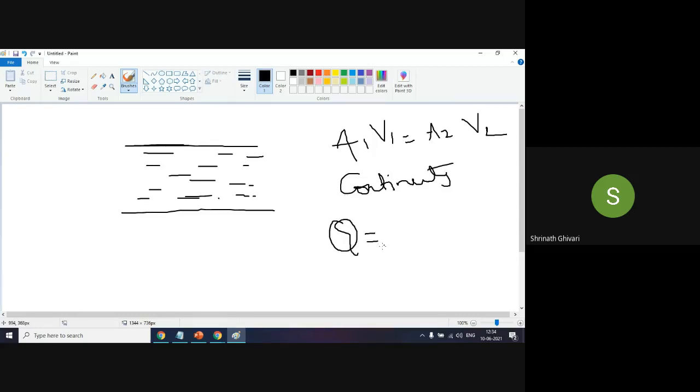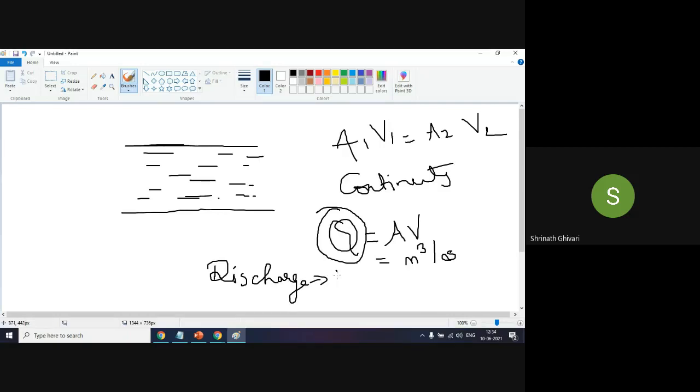I have told you something about discharge. Q equal to area into velocity. Right. Q is the discharge. Discharge means what? Its unit is meter cube per second, or the amount of fluid flowing through a section per second is called discharge. Discharge is also known as rate of flow, or also known as volumetric flow rate.